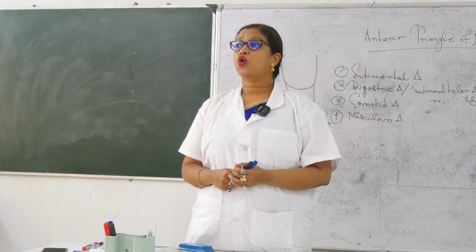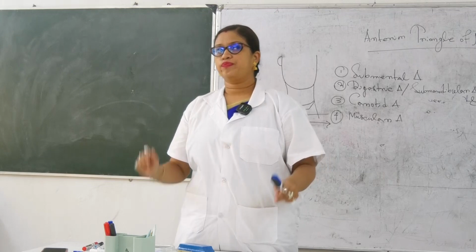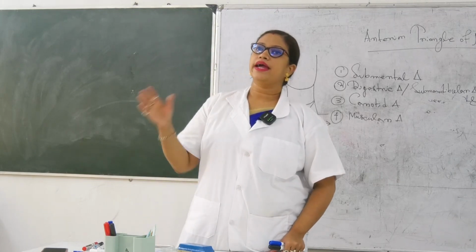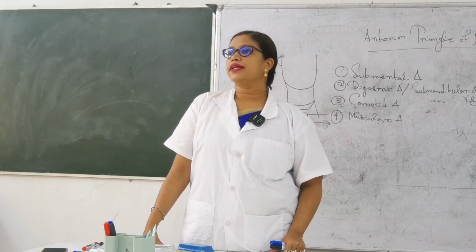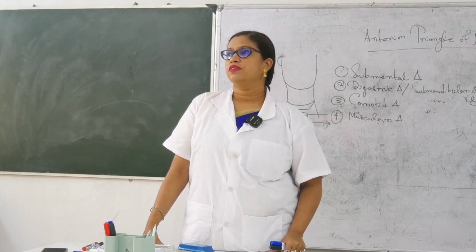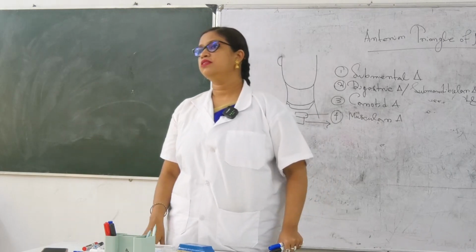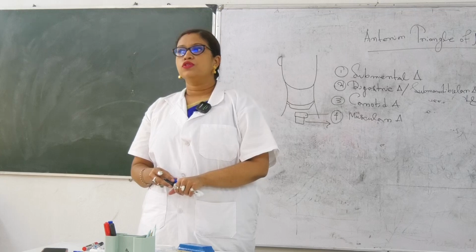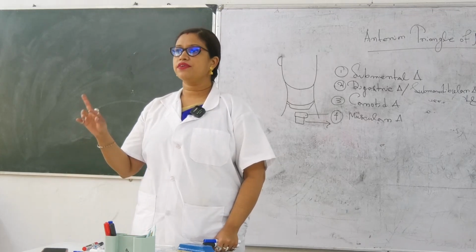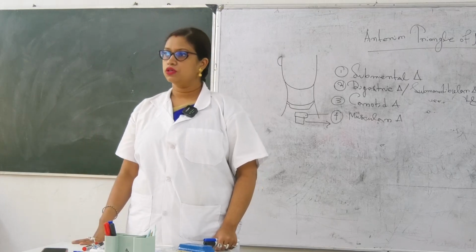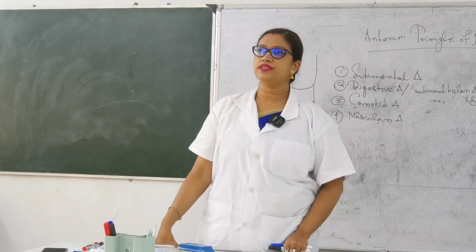First one is the common carotid artery. Now tell me about the heart. The common carotid artery is different for right and left, right? How does the left common carotid artery arise? Directly from the arch of aorta. What about the right one? It comes from the brachiocephalic trunk. It gives how many branches? Again 3 branches. That thing you have to remember. If you are saying common carotid artery, it is different on both sides.